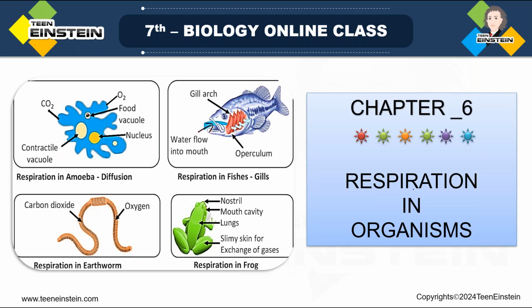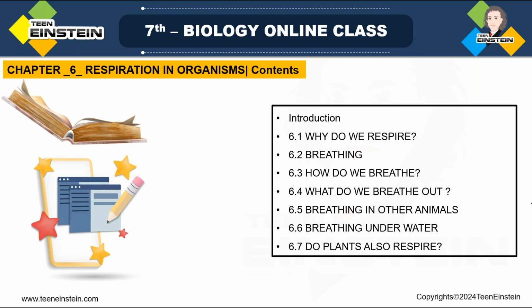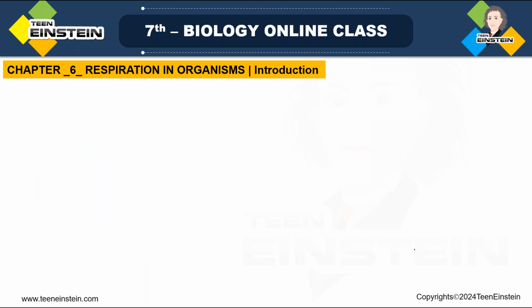So now we have already completed all topics in chapter 6, respiration in organisms. Here we have mainly learned about respiration in different organisms. The main topics which we have covered are: why do we respire and what is breathing, how do we breathe, what do we breathe out, breathing in other animals, then breathing underwater, and whether plants also respire or not. So all these topics we have covered. So let's go to the summary of all these topics.